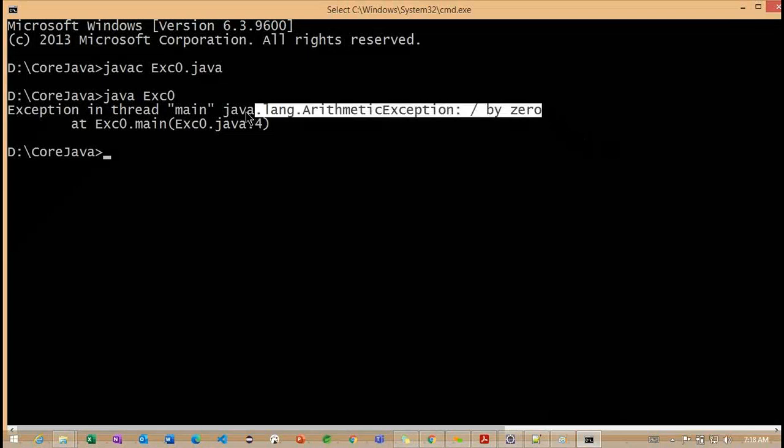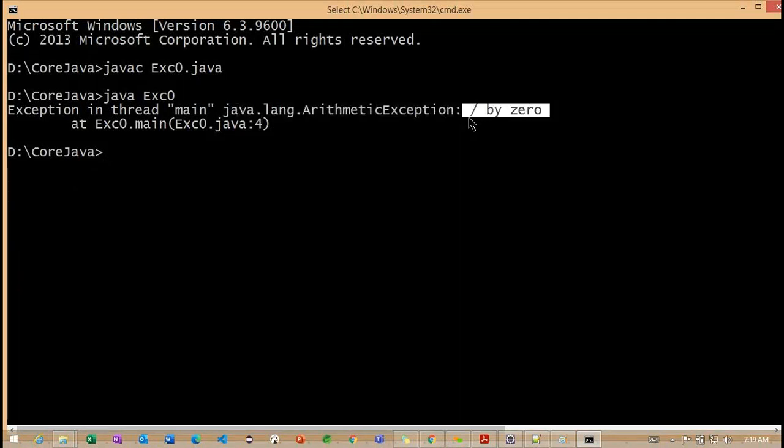So this is the name of the exception, arithmetic exception. We are creating an object of this particular exception with this information. So the Java runtime system has created the object, right? And with some information here. And if you observe, once our exception is thrown, now what do we need to do? We need to catch this particular exception with an exception handler. As of now, we did not catch the exception using exception handling.